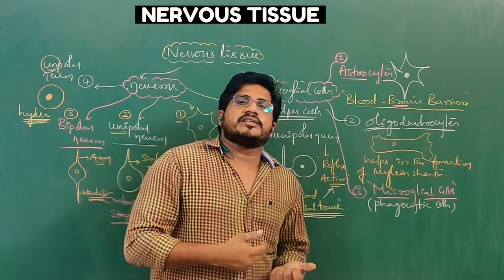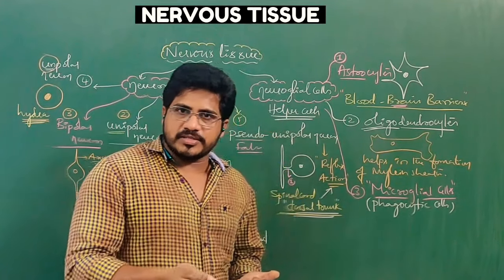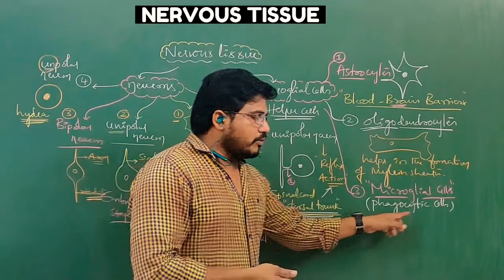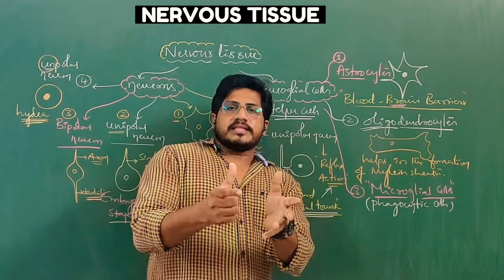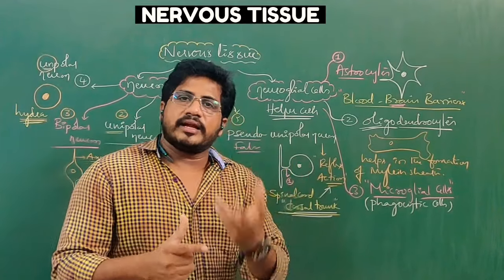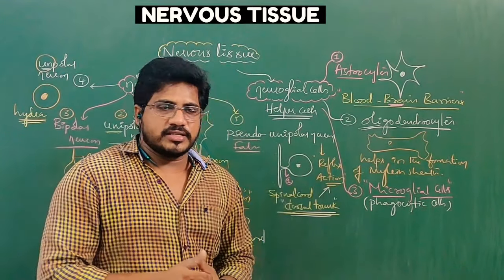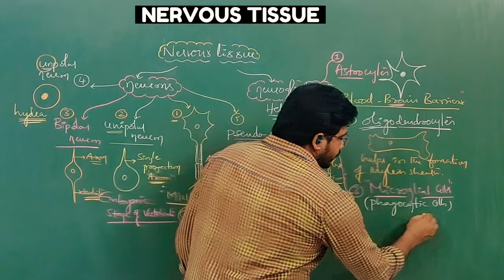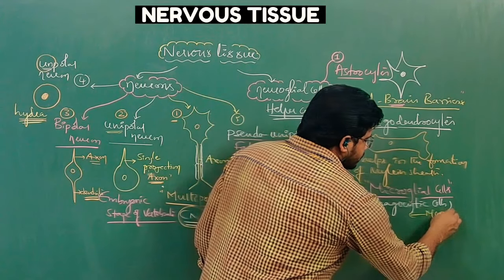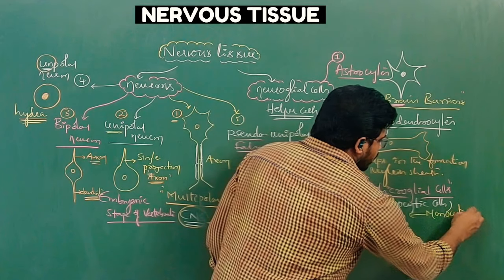To avoid the damaging of neurons by the actions of germs and microbes, these phagocytic cells act as defense cells. They eat the bacteria and avoid infections and diseases. These are derived from monocytes.